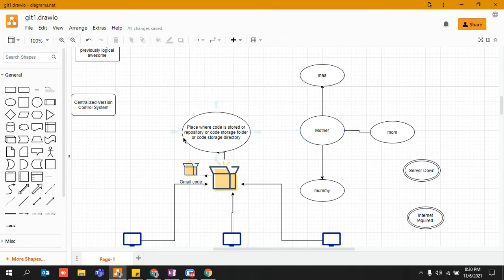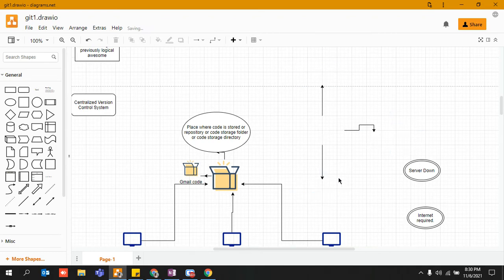This is the same thing: you can call it a folder, or a place, or a storage, or a data warehouse, anything you can think of at this particular point of time, right? So do not get confused, guys. There are different names, just like in Linux we call it directory, and in Windows we call it folder. It is just the same stuff, okay? This is a place where all the code was getting stored previously, even before Git was introduced.